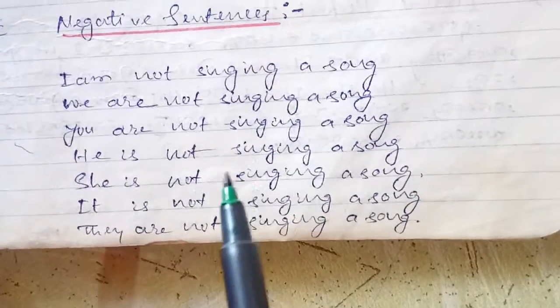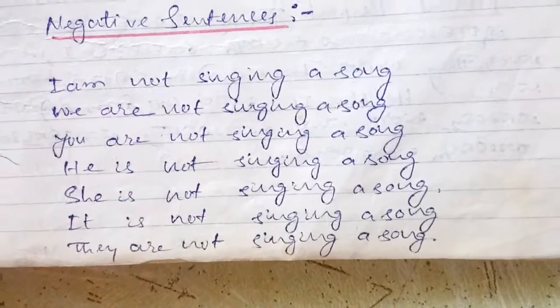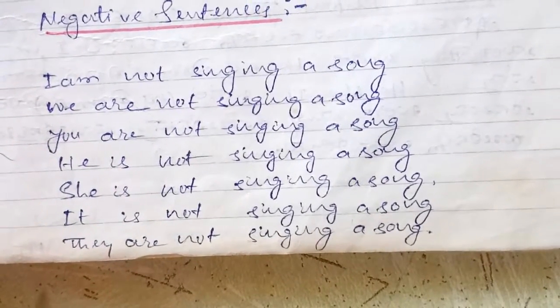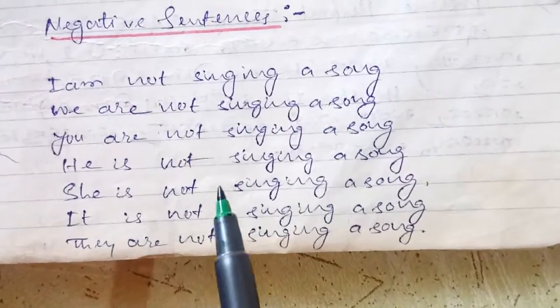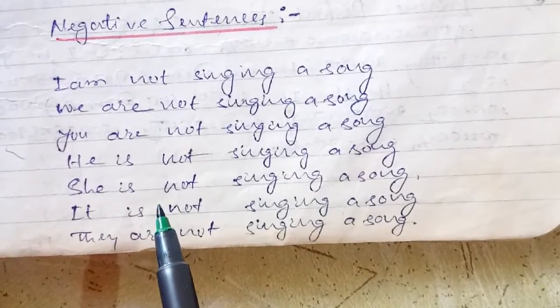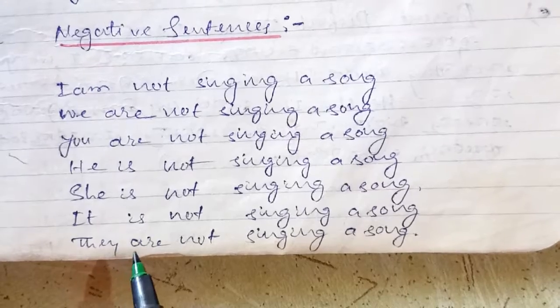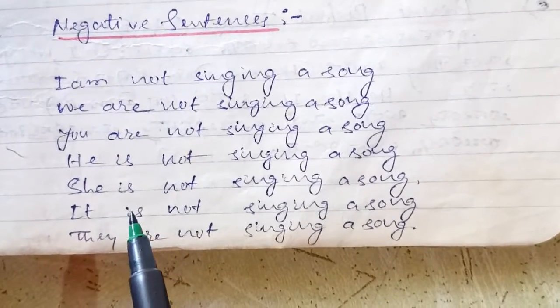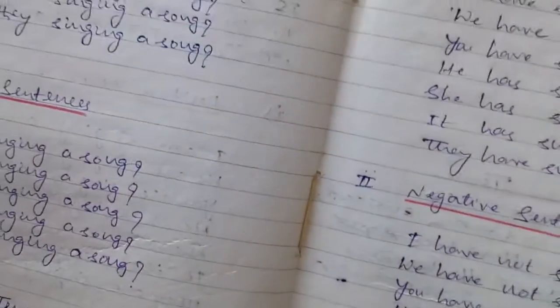Whatever we are reading here, present continuous means right now we are doing it. For that we say present continuous tense. In present continuous tense, the helping verbs I told you: for I we use am, for we, you, they we use are, and for he, she, it we use is. Okay, let's go for next.